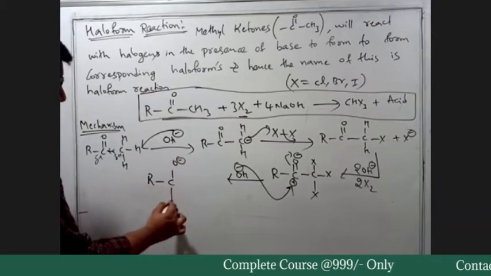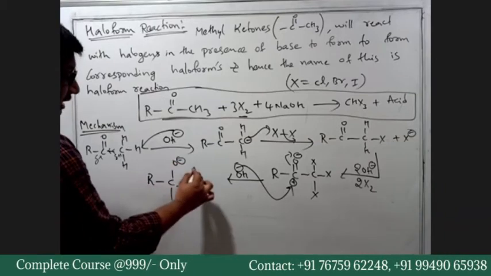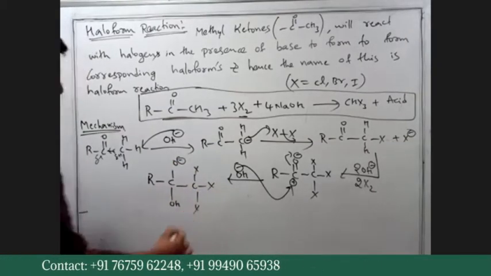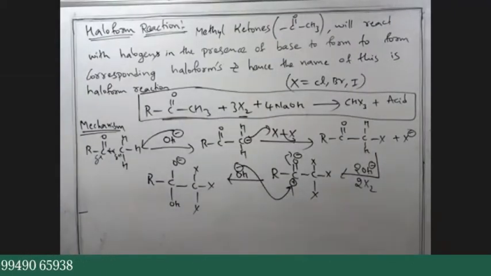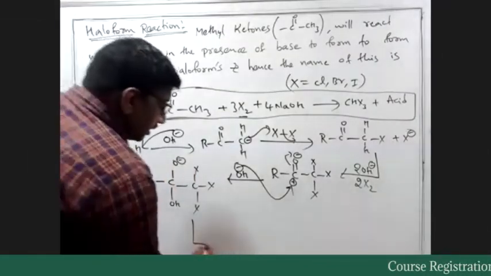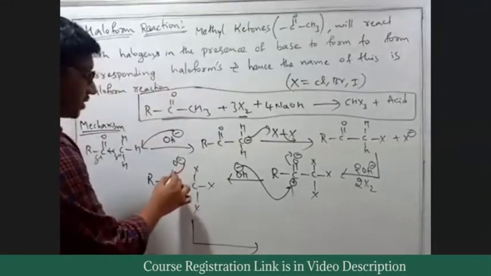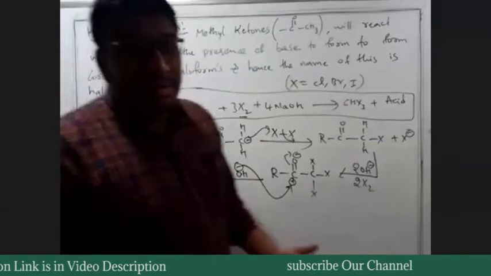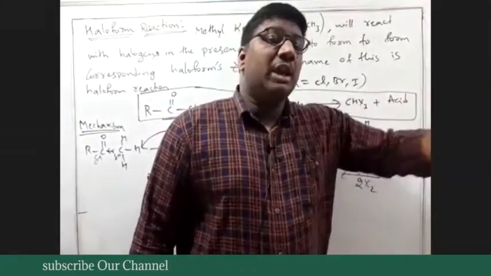R C O minus OH CX3. Okay. X is any halogen atom. Now the O minus is not that stable. This O minus comes back, and we have already seen the CCl3 group is a good leaving group.